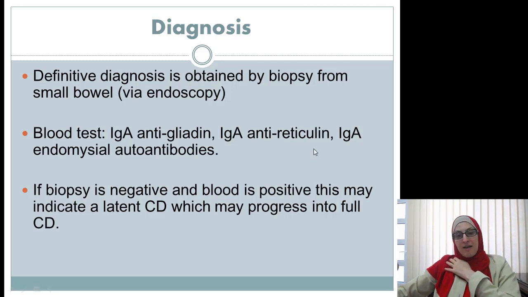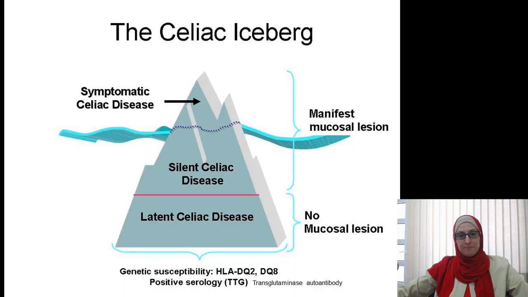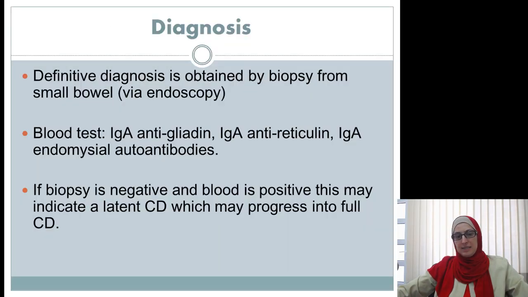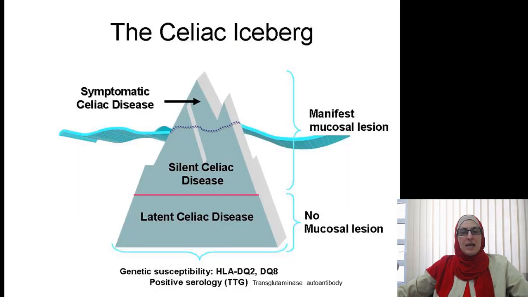And some patients have positive blood tests, but they do not have the changes within the small bowel seen in the biopsy. So those patients should stop taking gluten to prevent the progress of the disease, because they are susceptible to developing the disease, and they have to watch out for developing full-blown celiac disease. I'm talking about celiac disease. And this is what we are talking about.